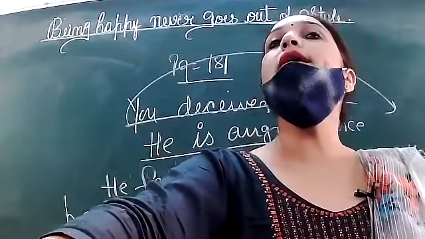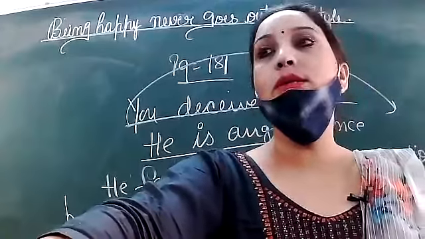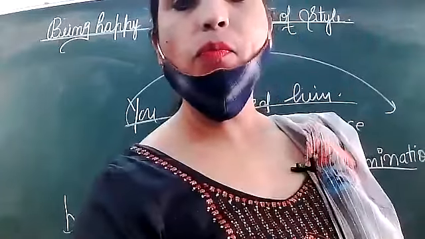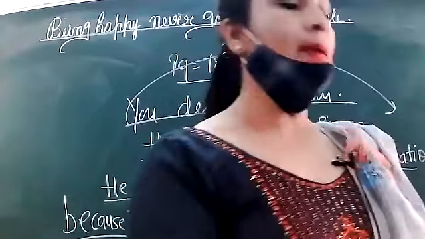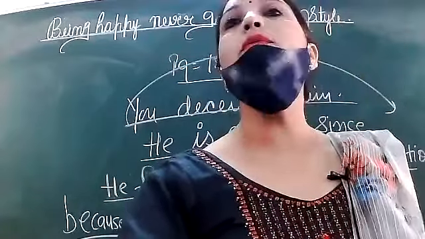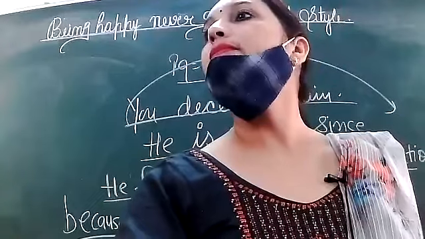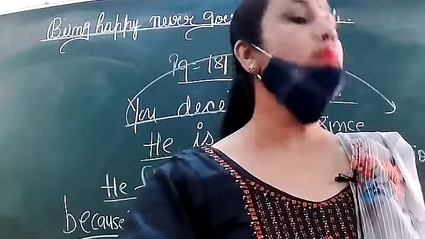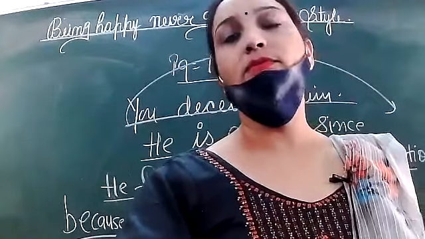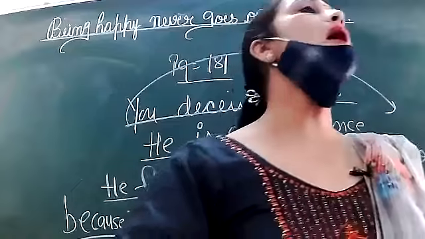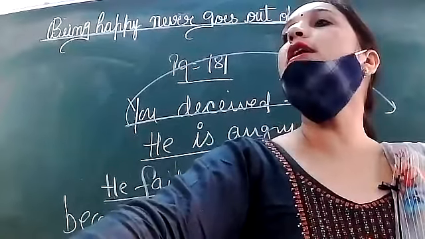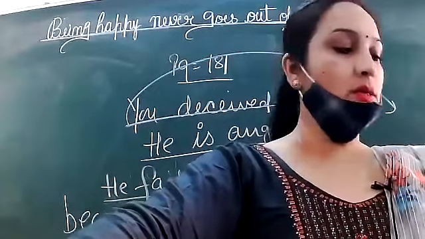It is joined using the conjunction those. God helps those who help themselves. Complex. Uneasy lies the head that wears the crown. Again, he can buy justice because he is rich. Why is it compound? Because it is joined using the conjunction because.